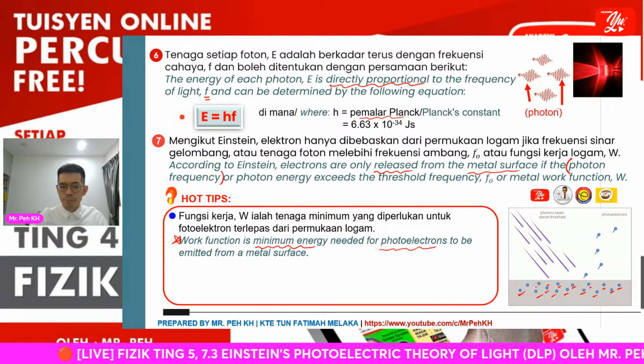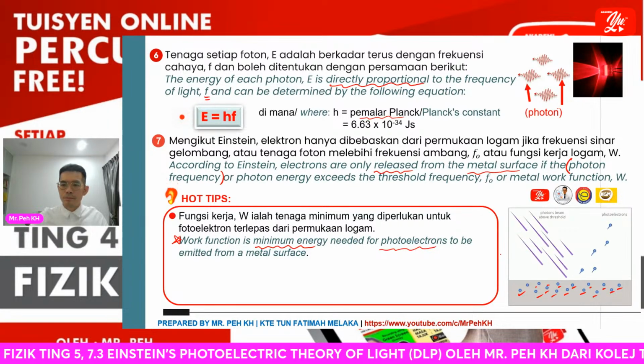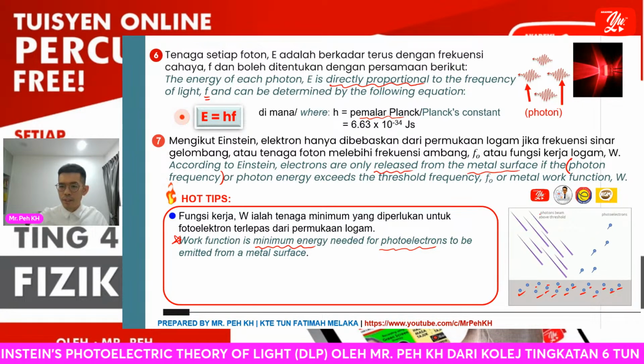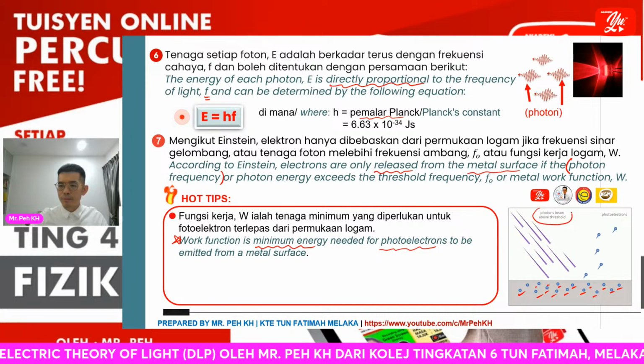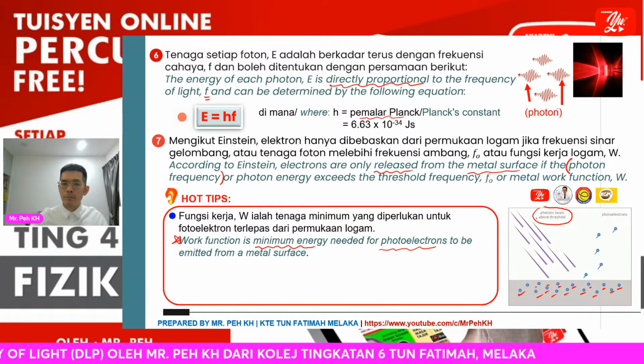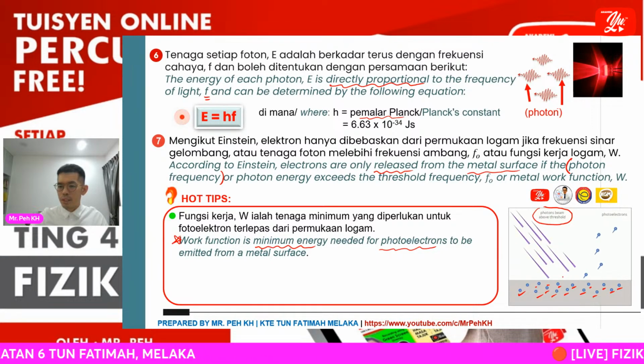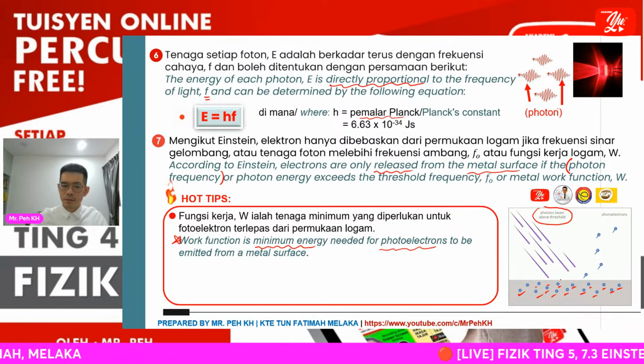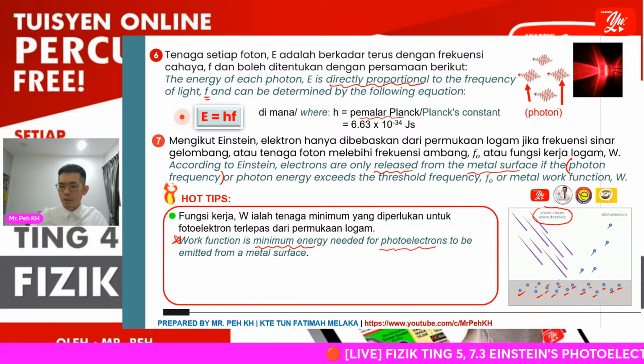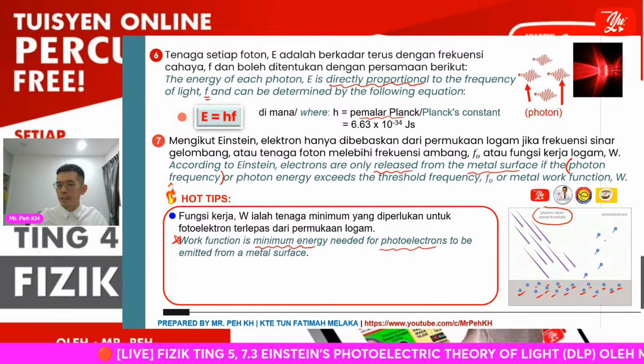Okay, so when the photon beam with the minimum threshold frequency strikes the metal surface, the energy gained will be able to overcome the attraction, and the electron is emitted as a free photoelectron.